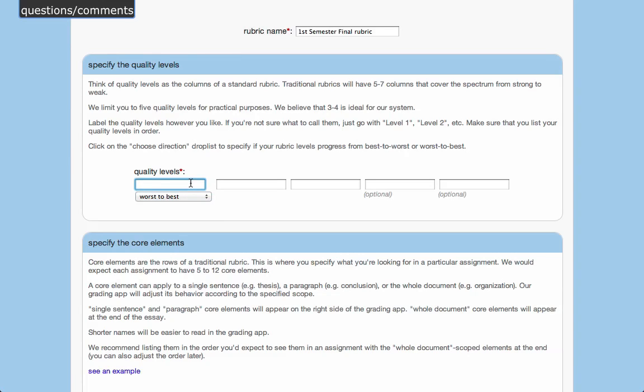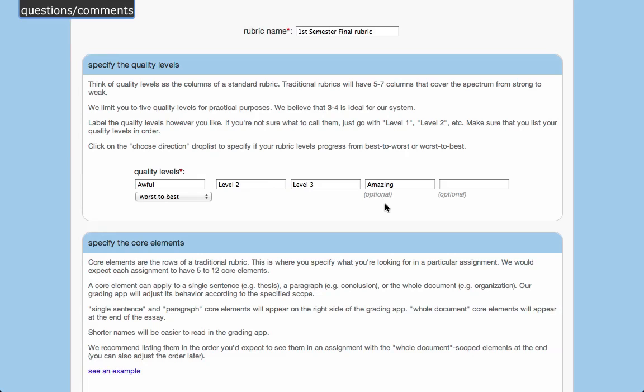Now, you need to label each quality level with something that is meaningful for you and your students. Some people just say level 1, 2, 3, 4. Since we're going worst to best, we could also call it awful to amazing. That's totally up to you. And I don't know what's between awful and amazing. I'm just going to say level 2 and level 3.